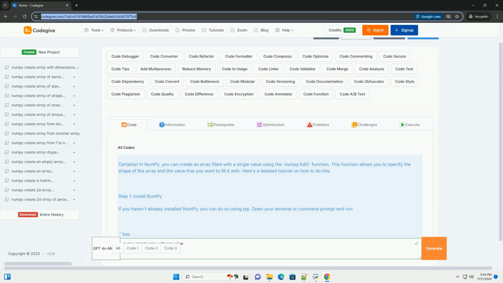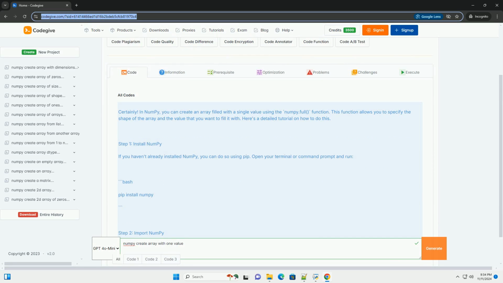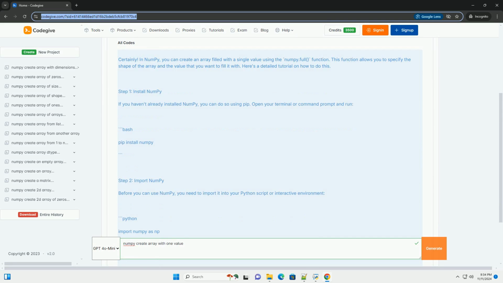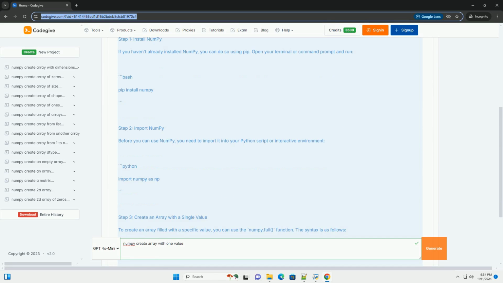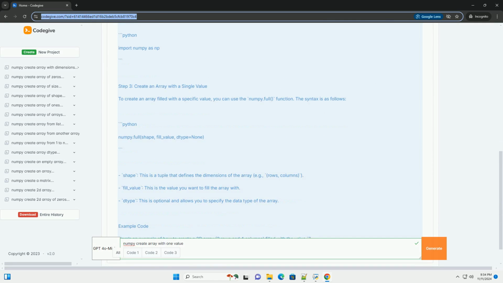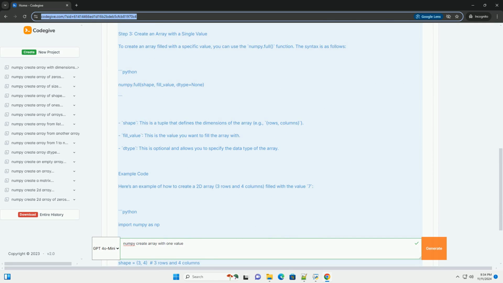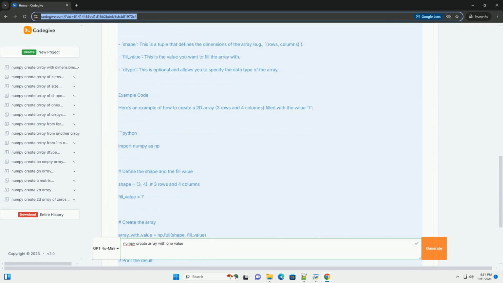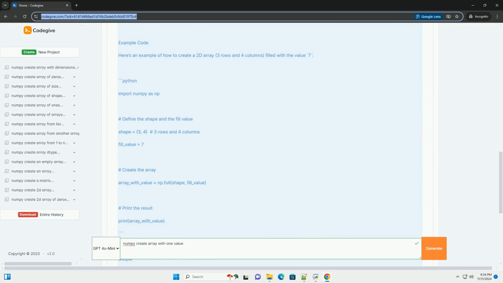Certainly. In numpy, you can create an array filled with a single value using the numpy.full function. This function allows you to specify the shape of the array and the value that you want to fill it with. Here's a detailed tutorial on how to do this.